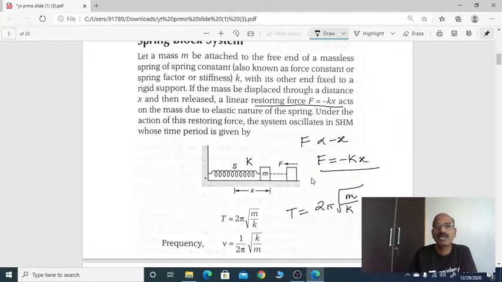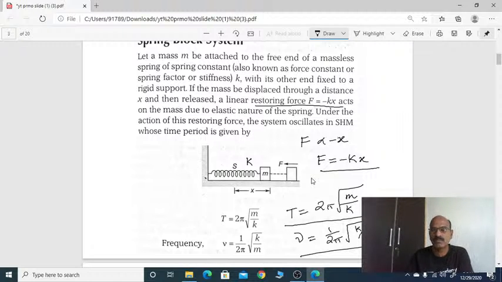Here m is the mass attached to the spring, k is the spring constant. Frequency is the reciprocal of time period, 1 by 2 pi root k by m. This is the frequency of the spring mass system. Time period of the spring mass system is 2 pi root m by k.